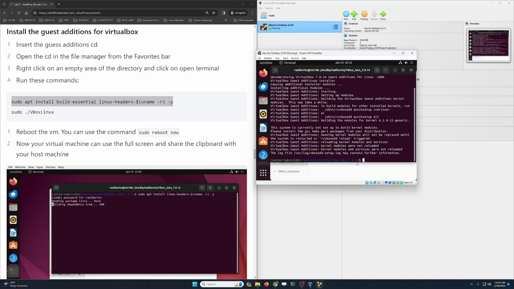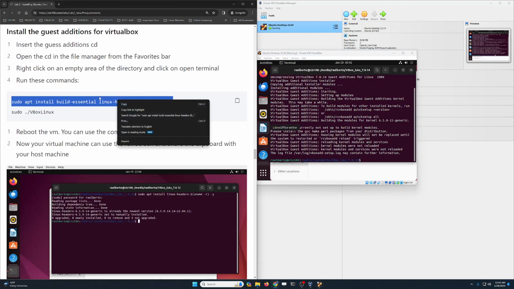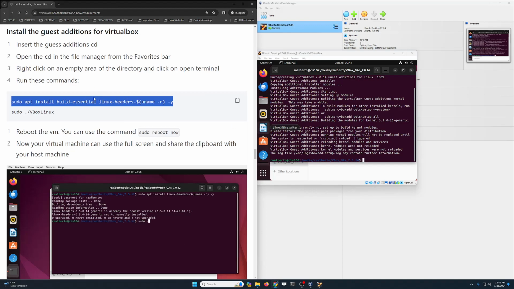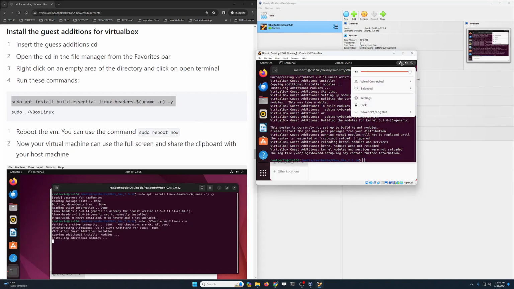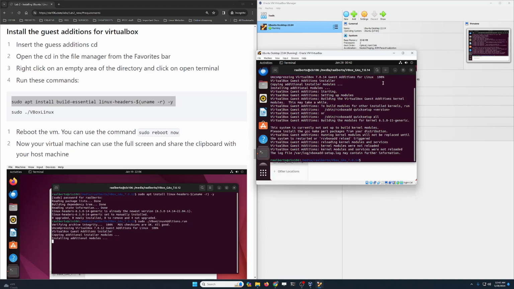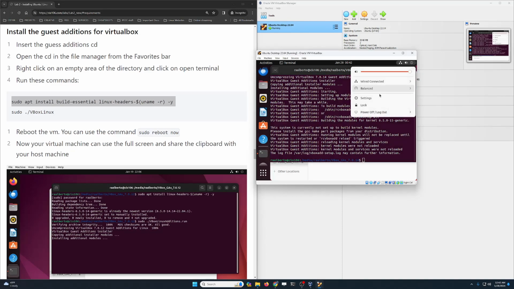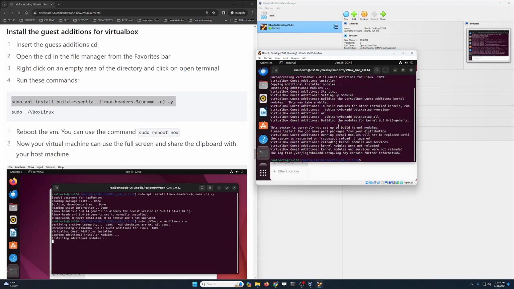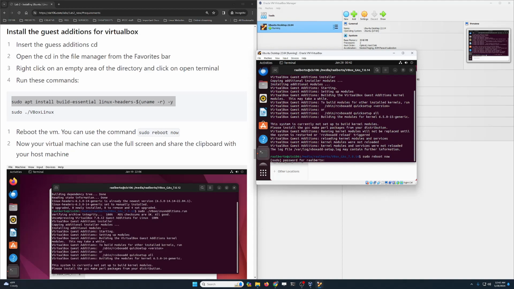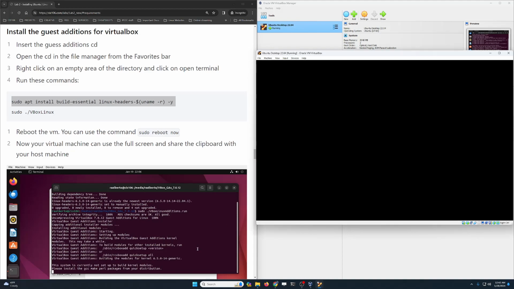Okay, now that I've received my prompt back, I'm just gonna run this command again. Actually, we're gonna run this after we restart the computer. Why not? Let's just get that out of the way right away. So you can restart your system by clicking on the panel at the top and then click on power off and then click on restart. Or you can simply type the command sudo reboot now, and it will reboot your computer after you type your password.